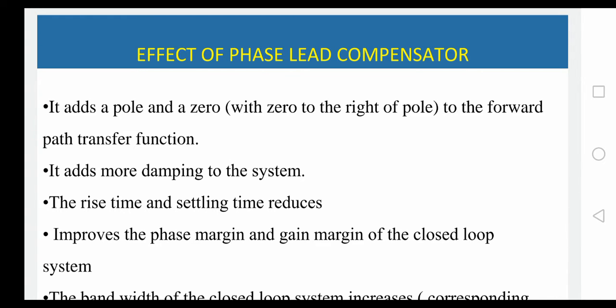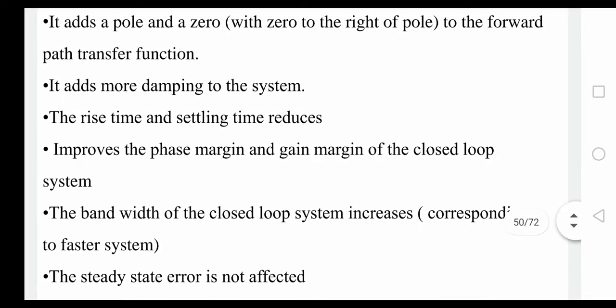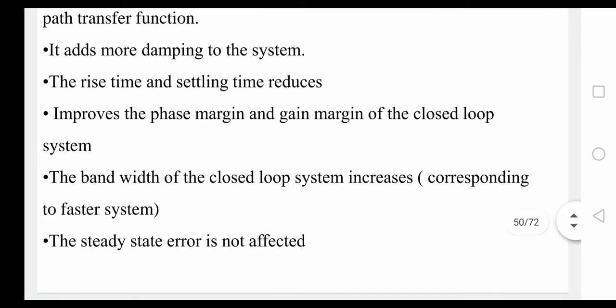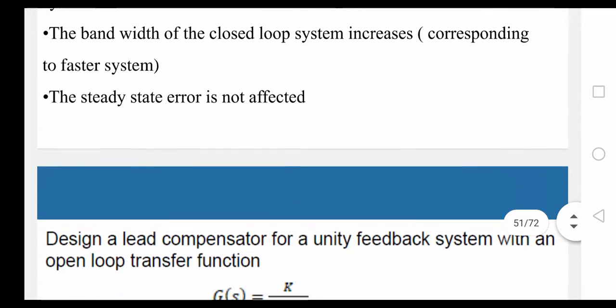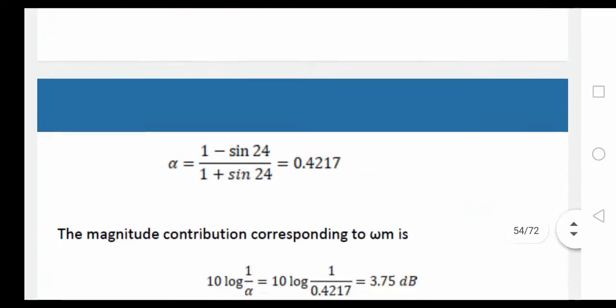Effect of phase lead compensator: it adds poles and zeros to the forward path transfer function. It adds more damping to the system. The rise time and settling time reduce. It improves the phase margin and gain margin. The bandwidth of the closed loop system increases. The steady state error is not affected. This is the problem we are having.